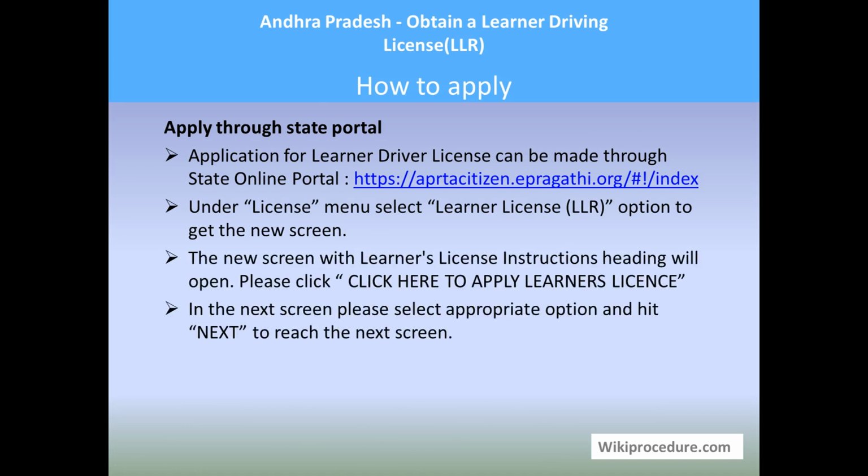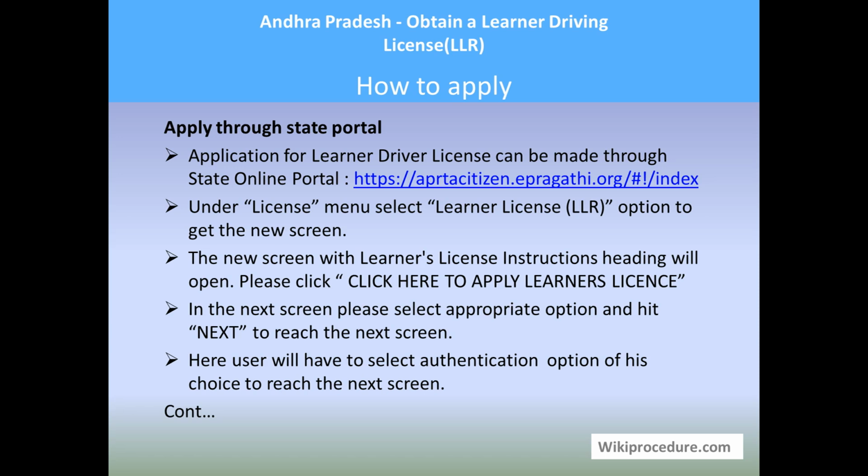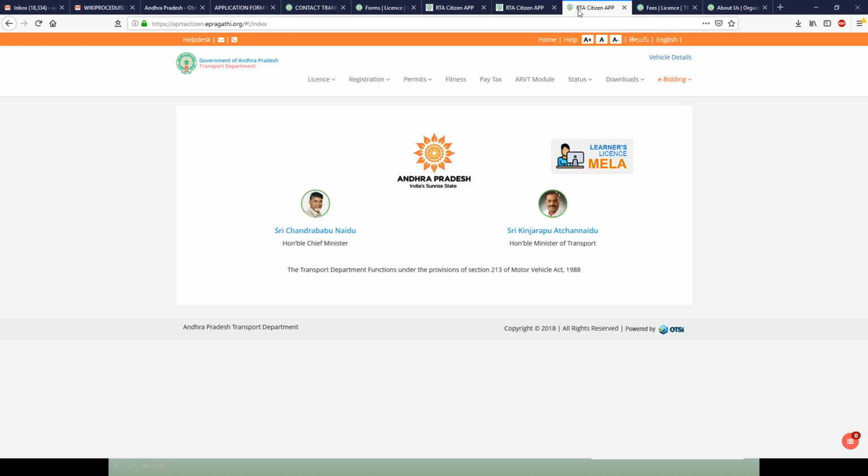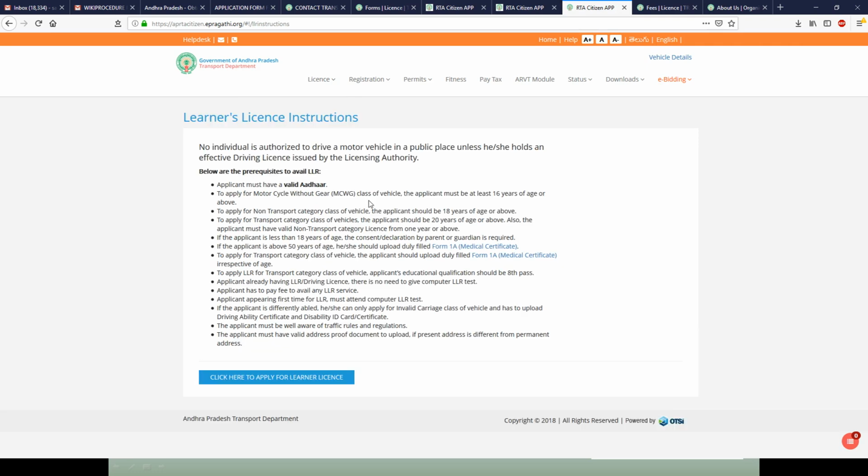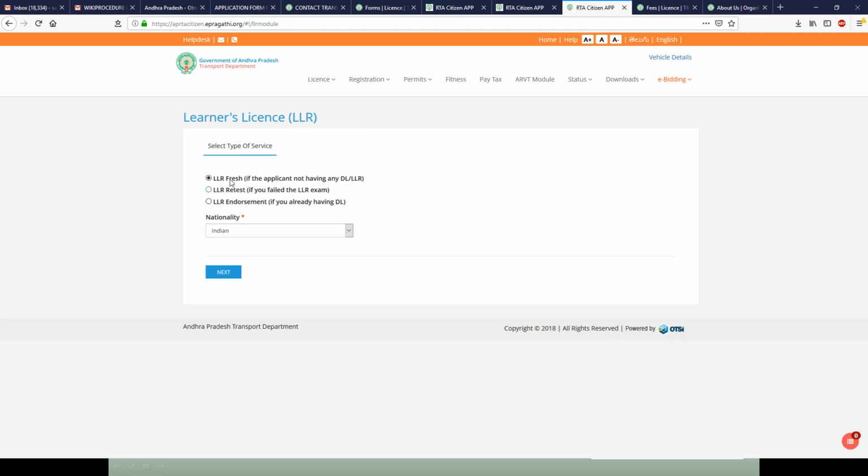Application for a learner's driver license can be made through the state portal with the link provided below. This link is helpful for completing the online initial process of applying. Click on the license tab, and you will get driving license and learner license LLR. Click on learner's license because we are dealing with that. Here they have given all the information about the requirements and the documents. Click here to apply for the license, and it will ask whether it is a fresh one, a retest or for endorsement. In our case it is fresh.